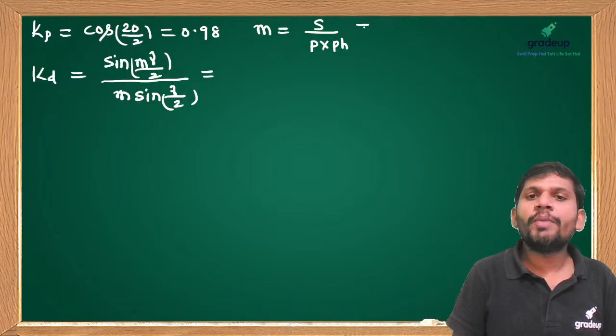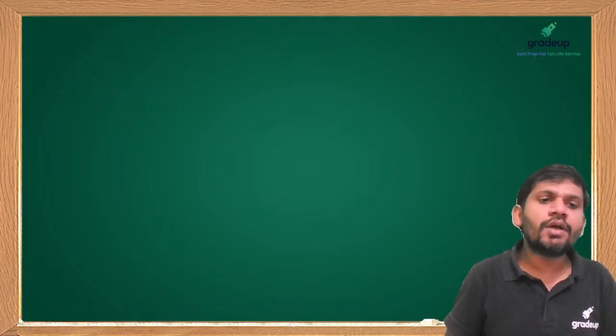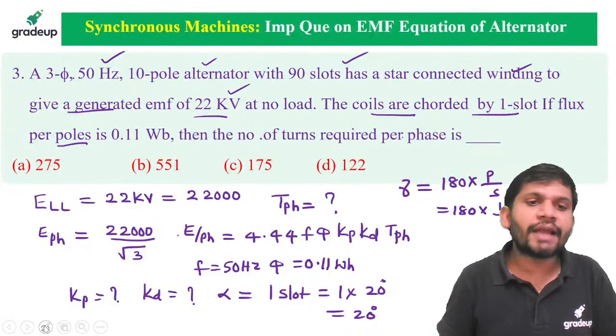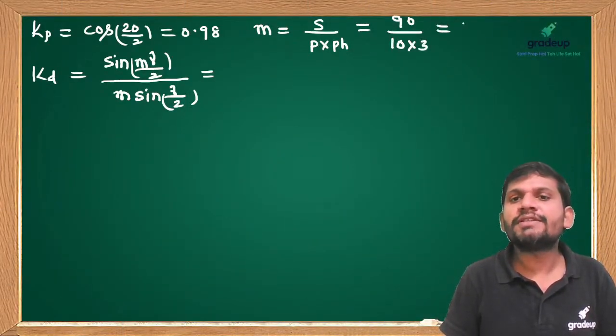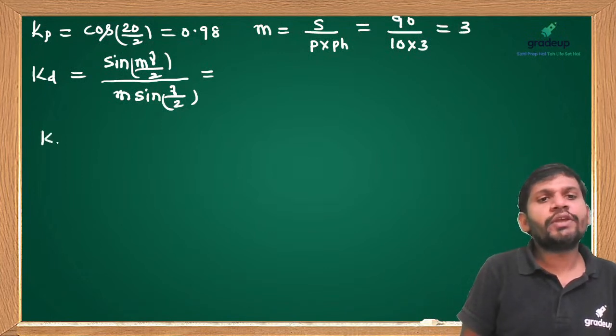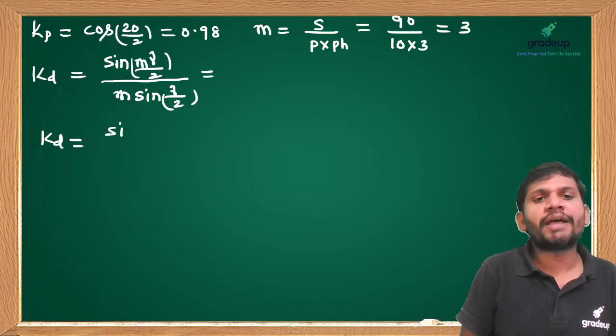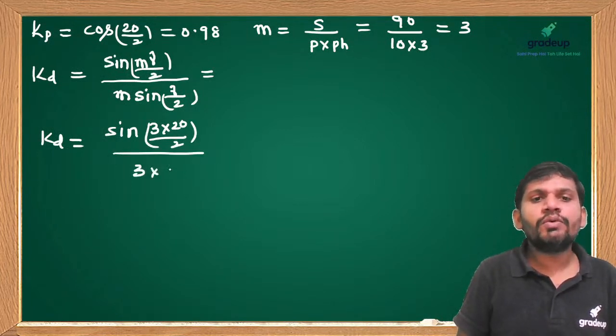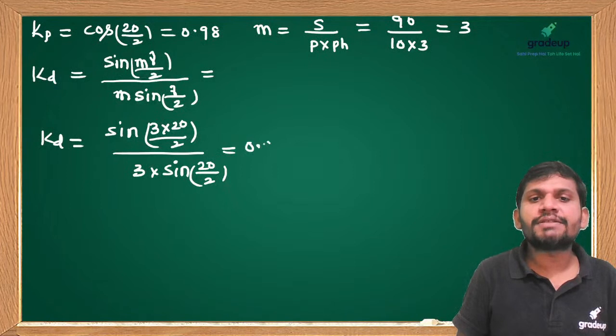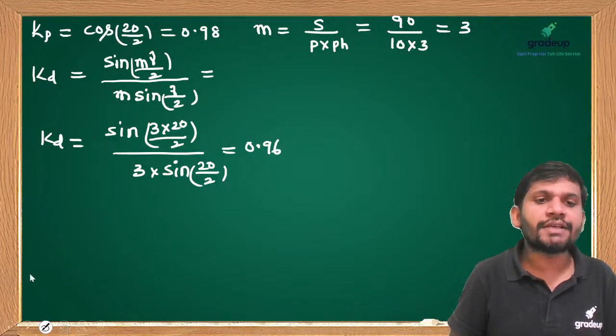How many slots are given, students? It's 90 slots, 10 poles, 3 phase. This we can get as 3. Then you substitute here, Kd also you can get the same value as per the previous problem. 3 into sine 20 by 2. How much can you get, students? This we can get as 0.96. I think you got 0.96.